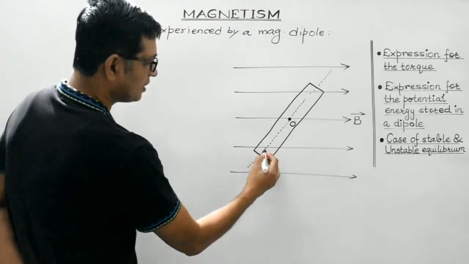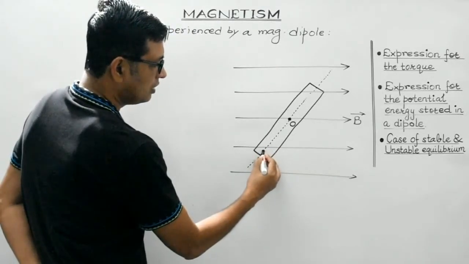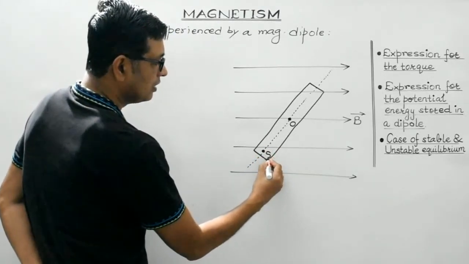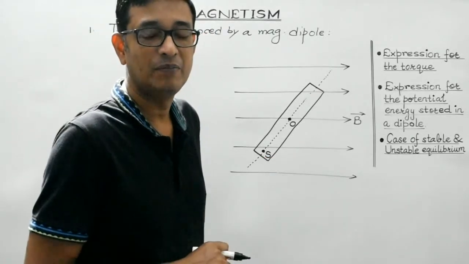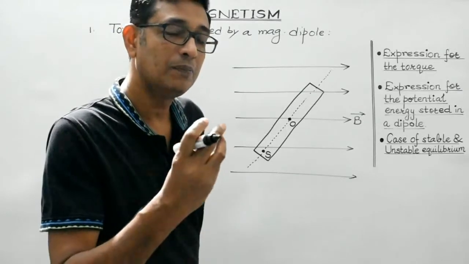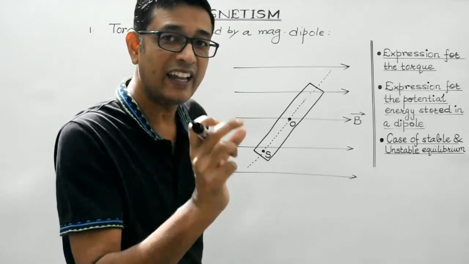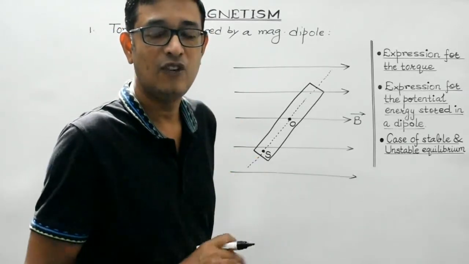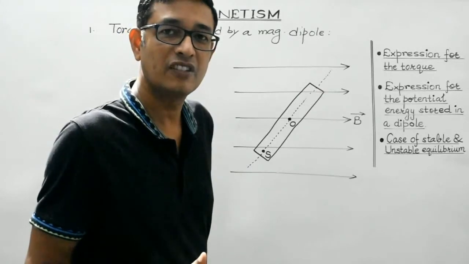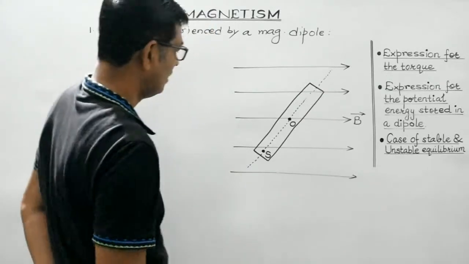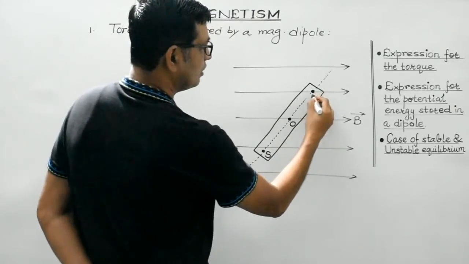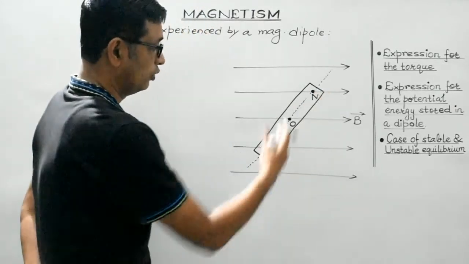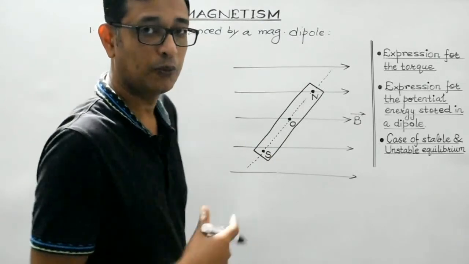So let us represent this to be the south pole. And you will also remember, poles are not exactly the end points of a bar magnet, but actually these are the preferred regions near the ends of a bar magnet, where the magnetic force of attraction is maximum. So this is the south pole, and let us consider this to be the north pole. So they are of equal strength but opposite nature.